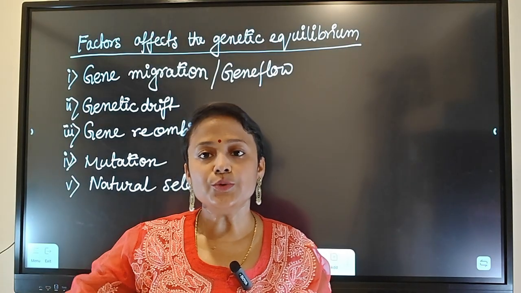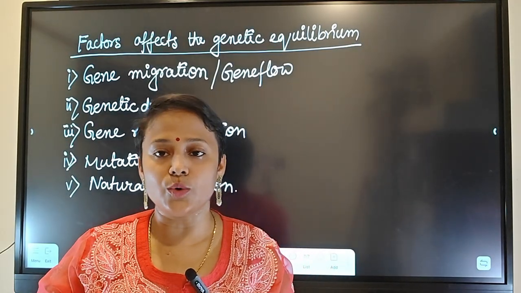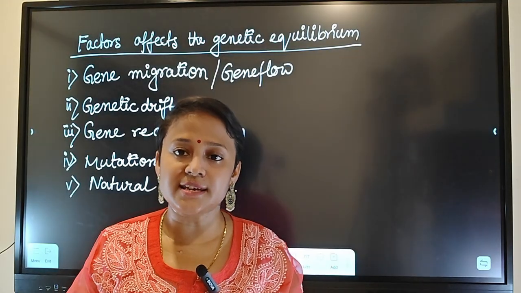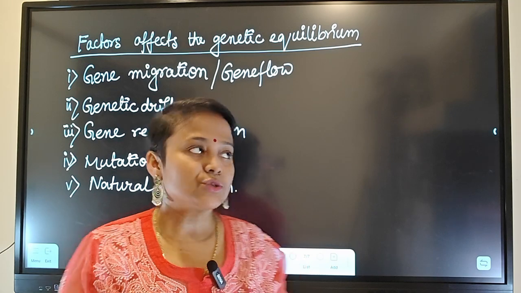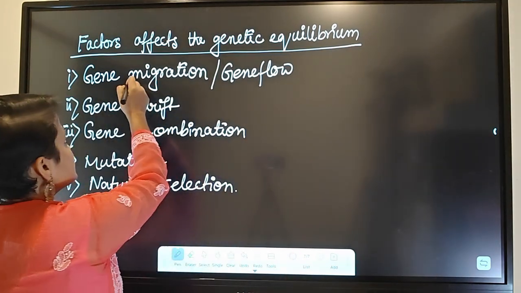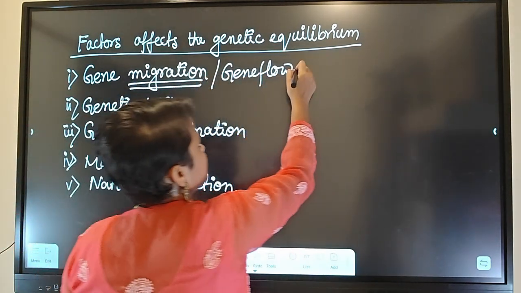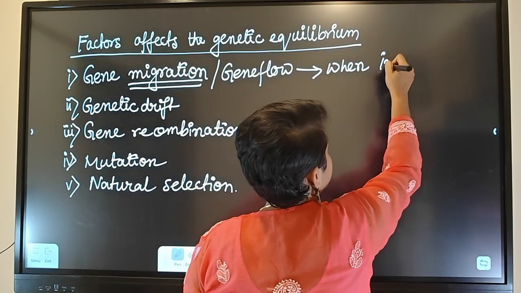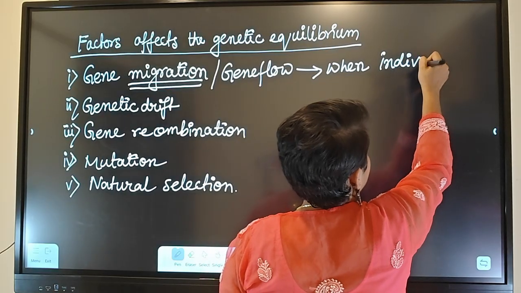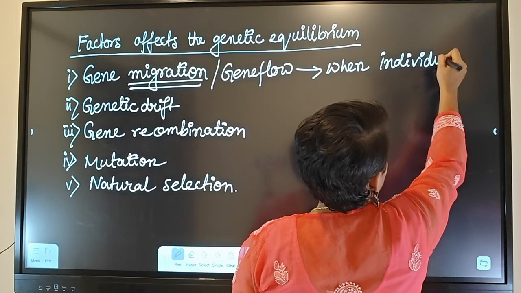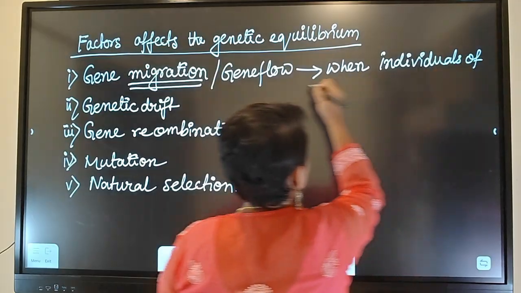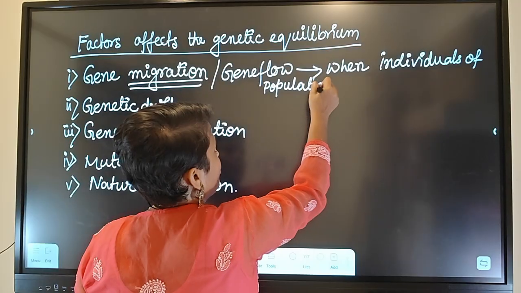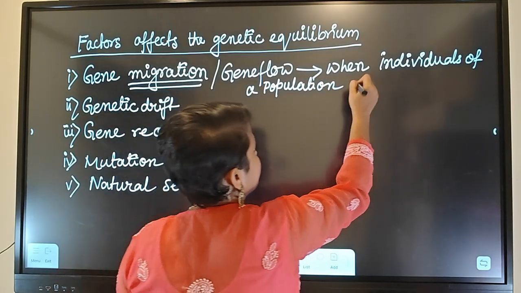So at the new place, when this population grows, it may lack some of the genes, and that can change the genetic frequency. As the name suggests, gene migration means when individuals of a particular population migrate.